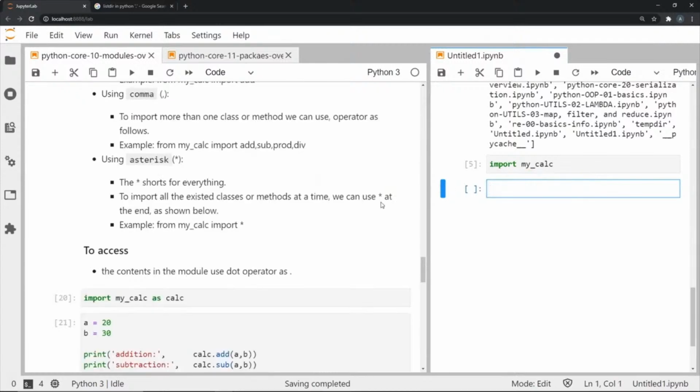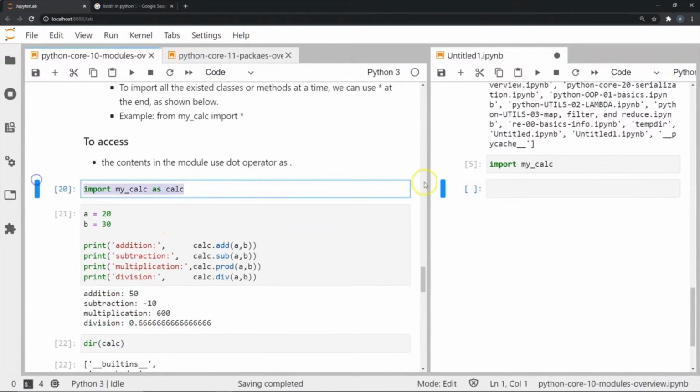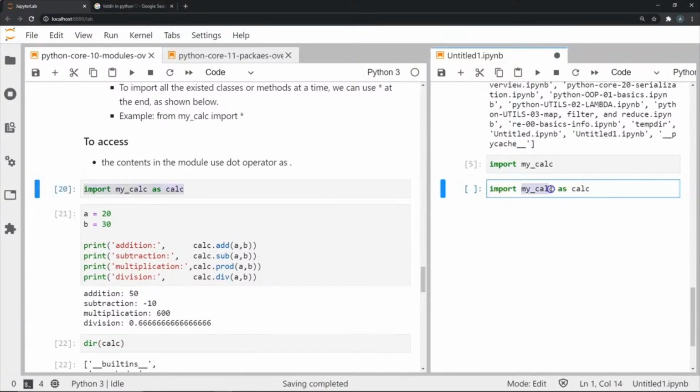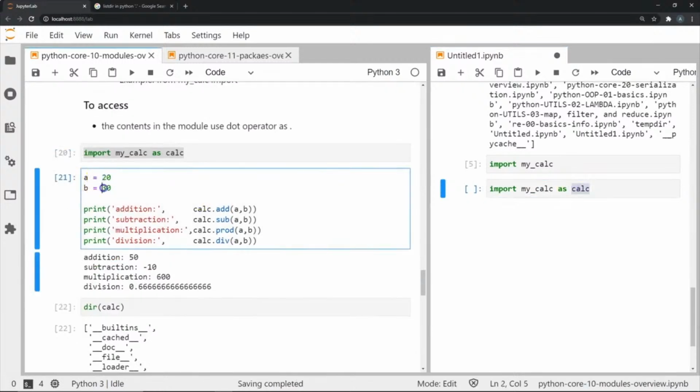Now, to access contents in a module, we have to use the dot operator, and I will show you how right now. In my example, I'm going to import mycalc as calc. This is the original module, but I'm going to give it a shorthand name so that I can easily use it in my code and I don't have to type out mycalc every time. So anytime I have to refer to a particular method or function inside this module, I will just use this placeholder, this variable name. Now I have two variables, a and b, and I'm storing 20 and 30 in them.